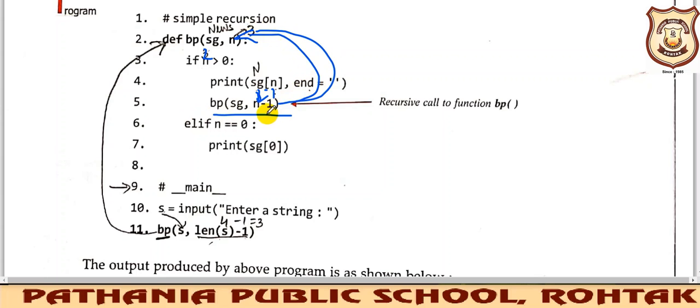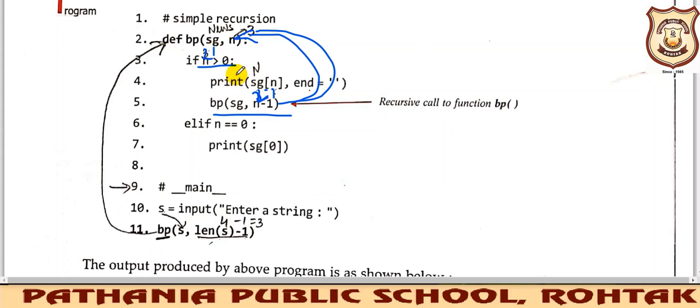So you keep on moving like this, till n is greater than 0. See, now 2 minus 1 is 1, right? So it is a function call. You will go again here. Next time, what will happen?